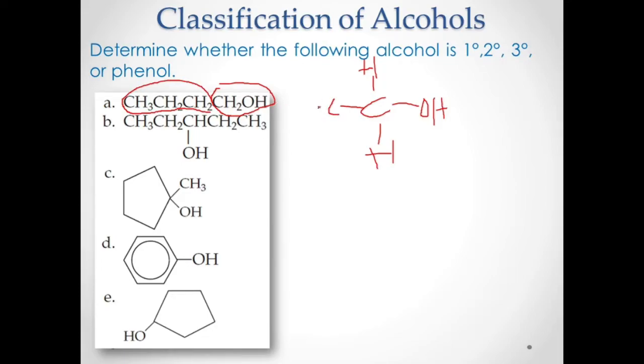You can replace that with an R. So this carbon, is it primary or secondary? This is a primary carbon, correct, because it is attached to only one carbon, or one R. Therefore this alcohol is a primary alcohol. So letter A should be primary.